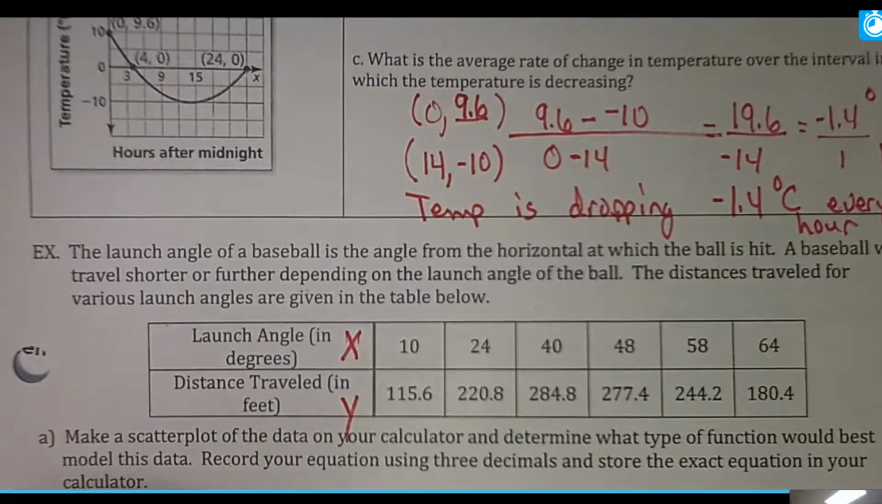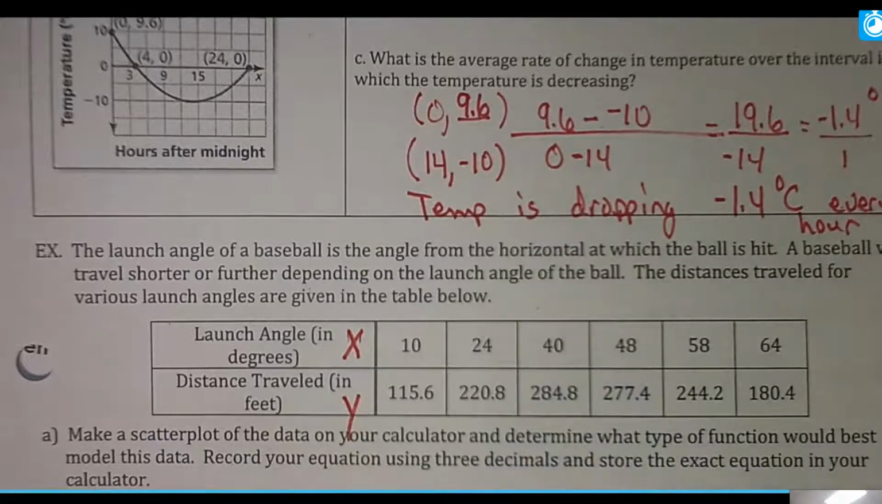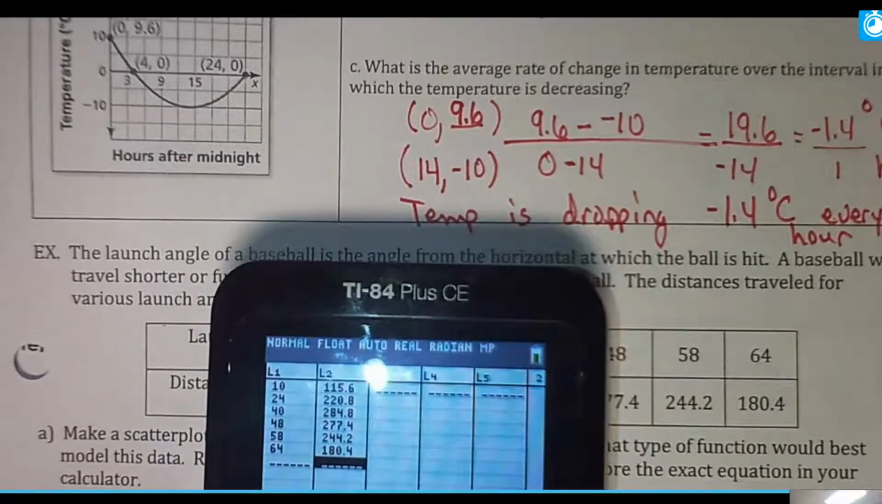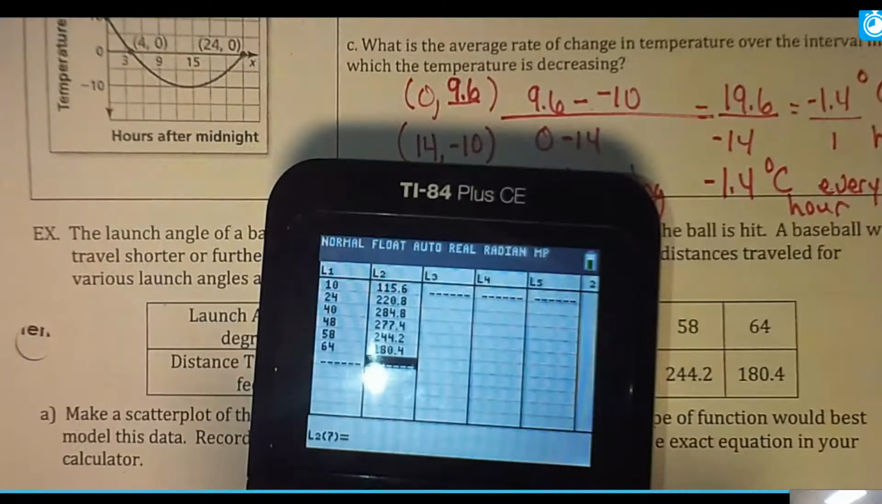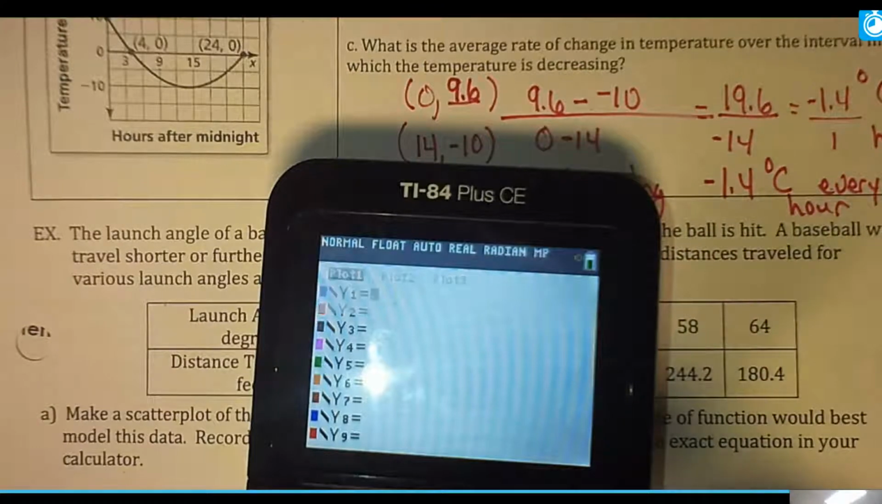So what we're going to do is make a scatter plot of the data on your calculator and determine what type of function it would be. So we're just going to get this data in here. All right. So again, going back to the y equals, make sure your plot is on. And to see these points in action, we're going to press zoom 9.